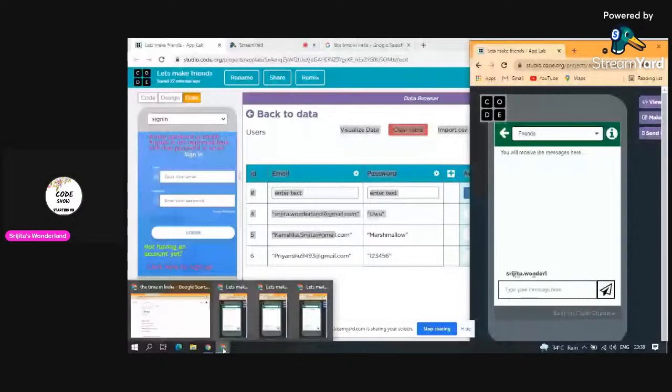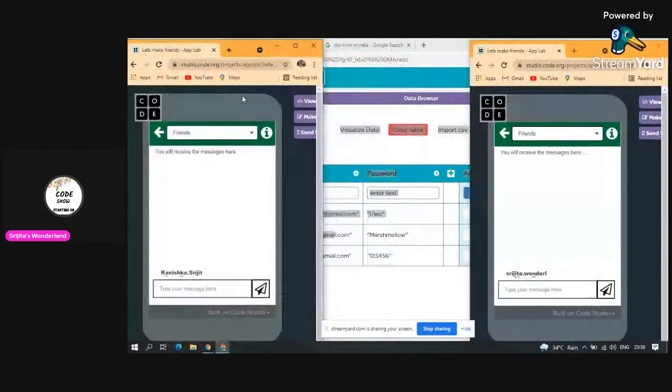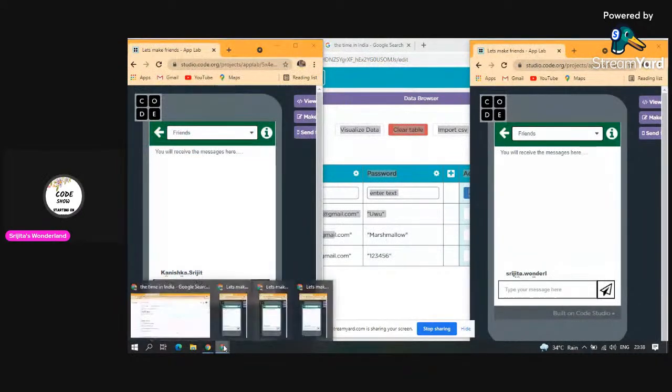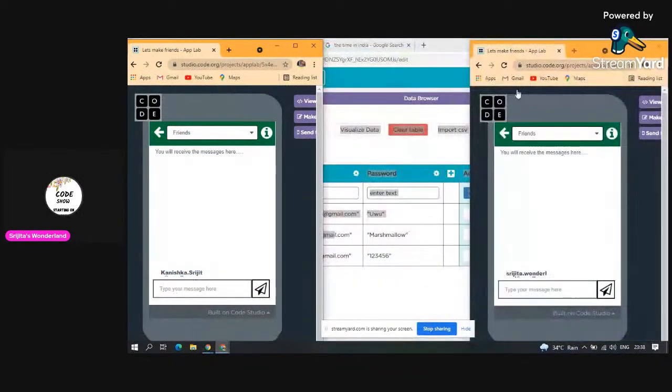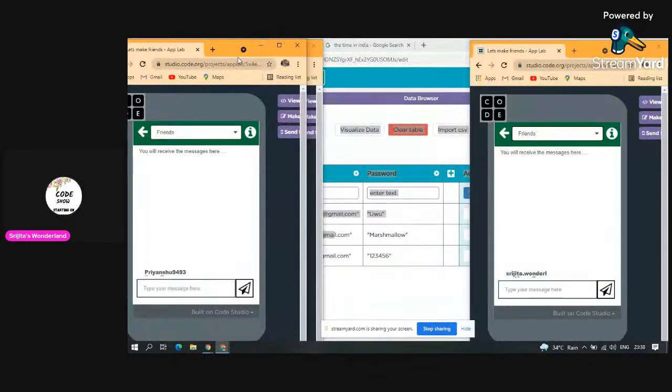This is number one screen. So this is number two screen. I'll direct it. So this is Kanishka's screen basically. This is Srijita's screen. And last but not the least is Priyanshu's screen here.